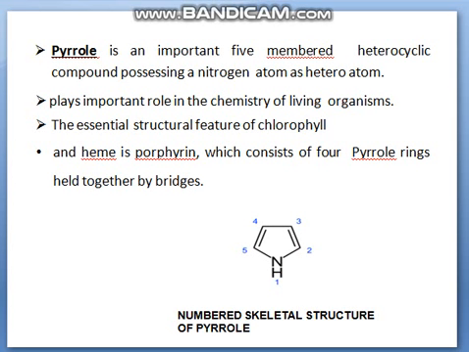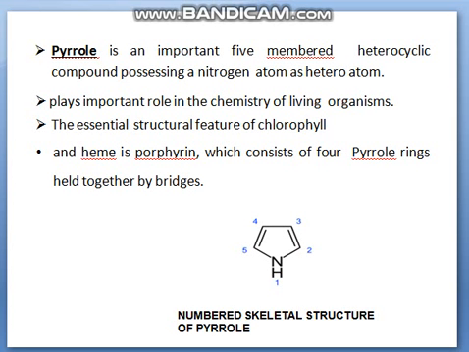Pyrrole is one of the classes of organic heterocyclic compounds, a five-membered diunsaturated ring structure composed of four carbons and one nitrogen atom. The simplest member of the pyrrole family is pyrrole itself. The pyrrole ring system is involved in colored products in nature: green pigment chlorophyll, red hemoglobin, and blue indigo.